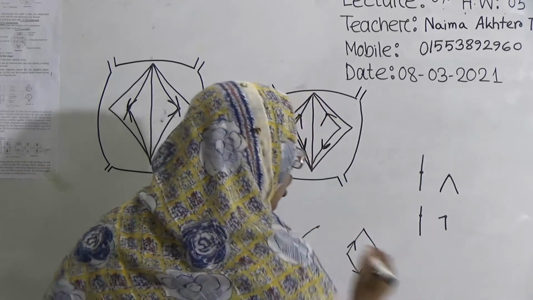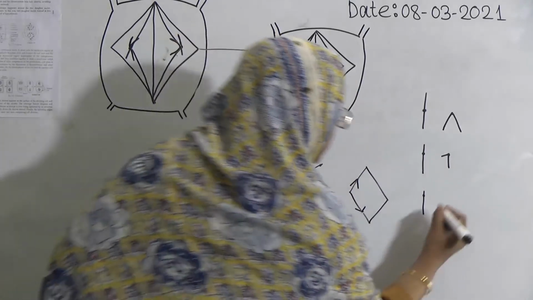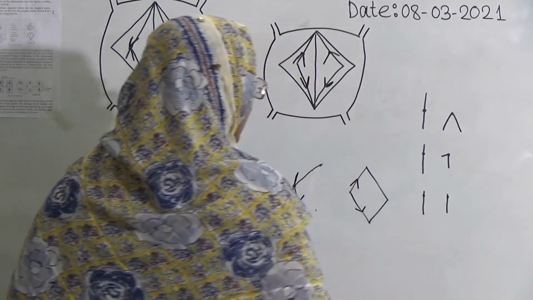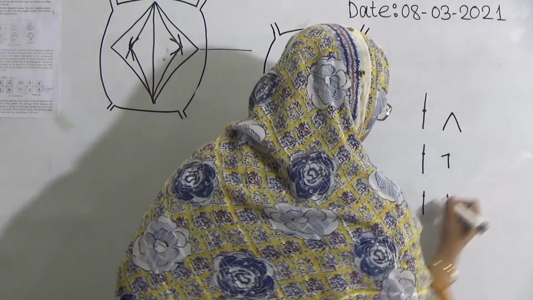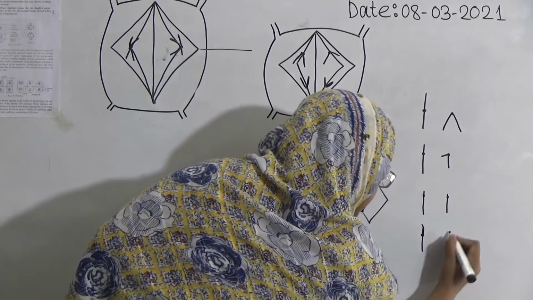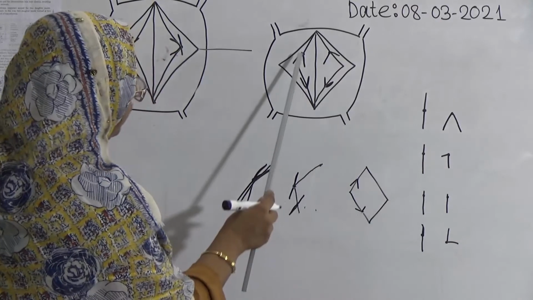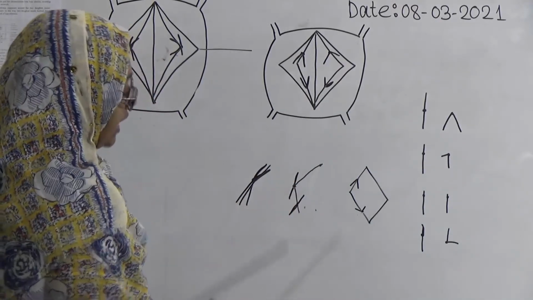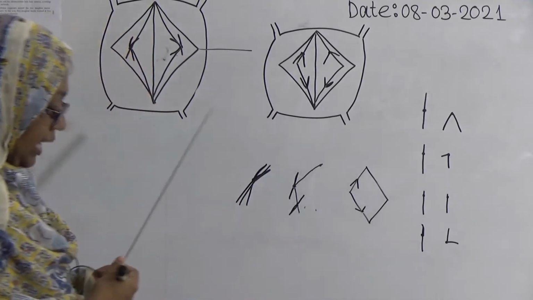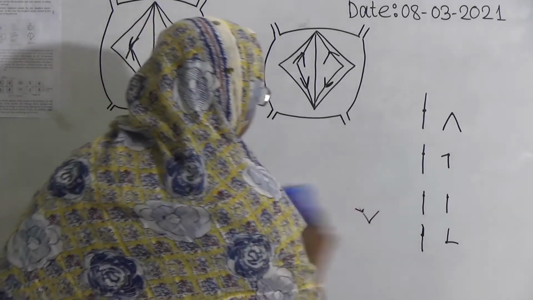If the centromere remains in like that position, it will be I. And if this centromere is like that, then it will turn to L shape. That means depending on the centromere, we can divide the chromosome structure in anaphase stage into 4 shapes: V, L, J, I. Then the telophase stage will start.